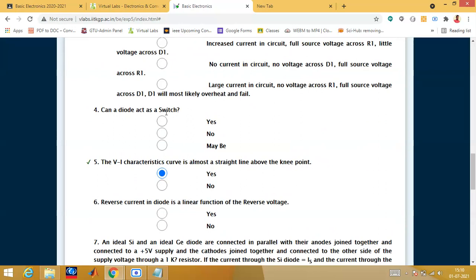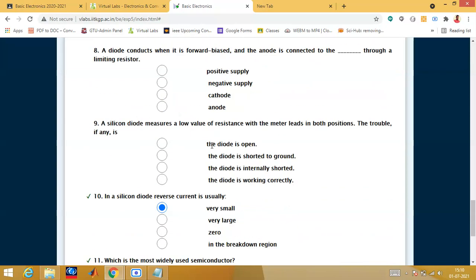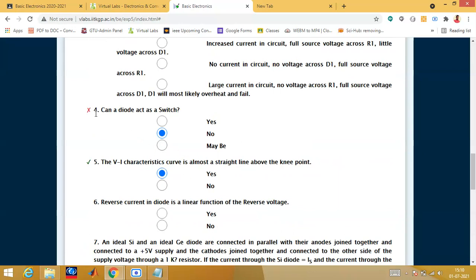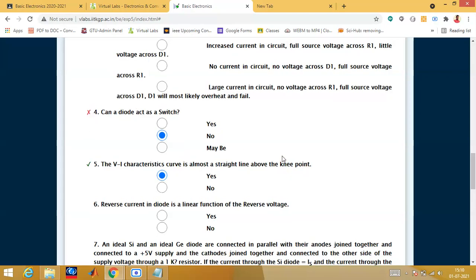Can a diode act as a switch? It is yes, but let me put no. The right answer is yes. I am putting no, and then I am going to check whether it's right or wrong. See, it is wrong, because I told you a diode acts as a switch. Yes, that is its answer, but I put no so that you should know how to check your answers. The correct answer is yes. I know that, but to know whether I am doing it right or wrong, I am just trying to select some other option and checking the correct one.